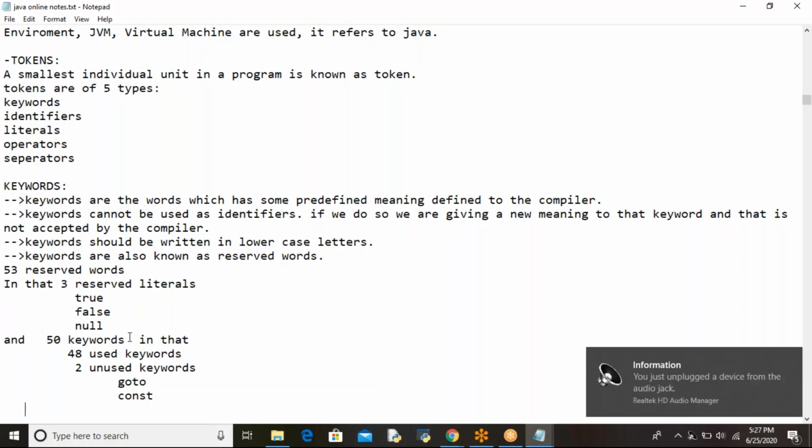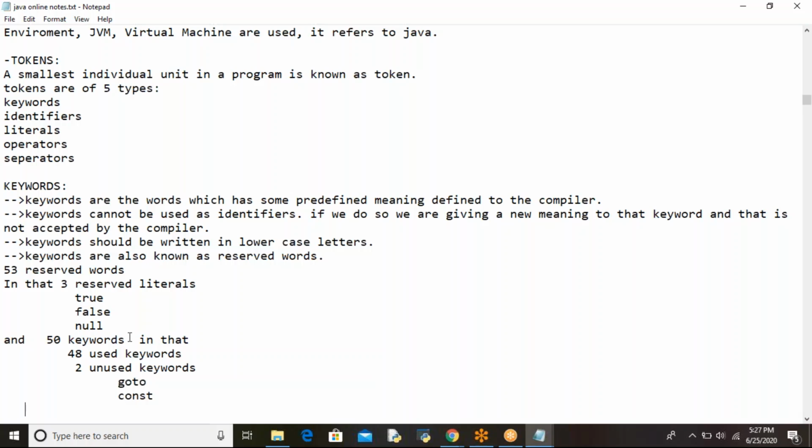So keywords are the words which have some predefined meaning defined to the compiler. Understood my point? In the English language, there are so many words available. We can't remember all those words. That's why the scientist chose some words, and by using those words only we write the programs.